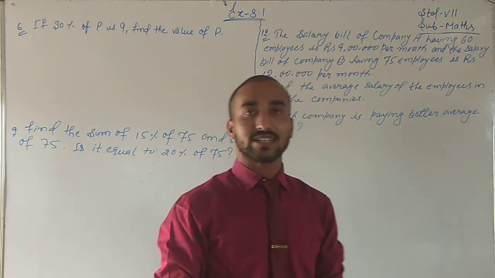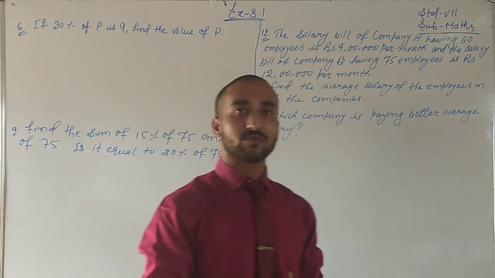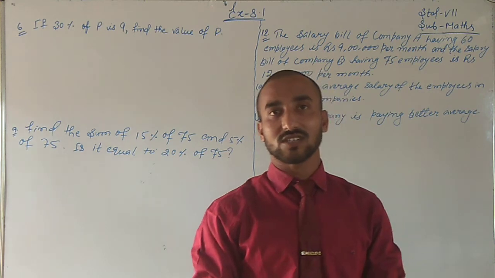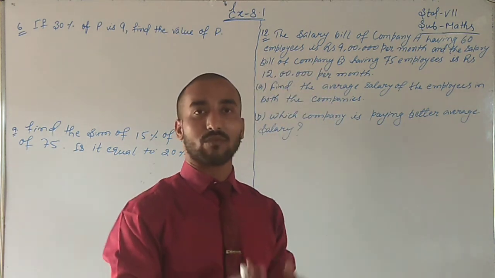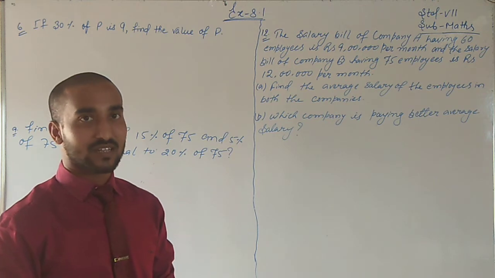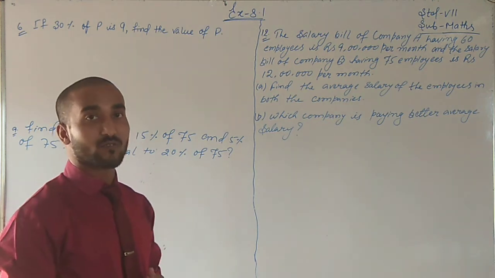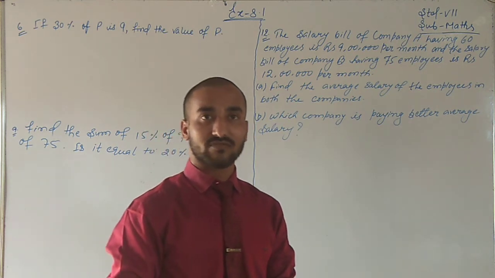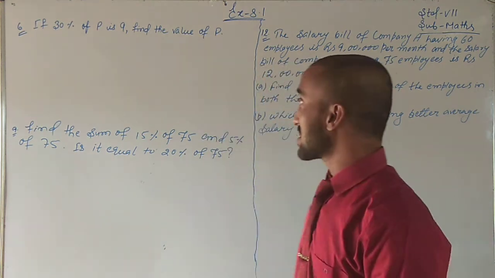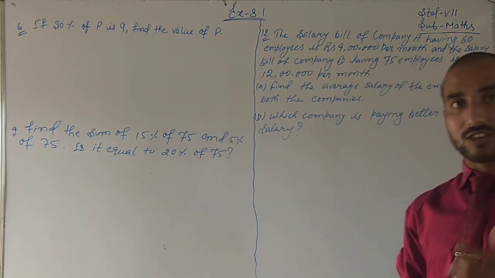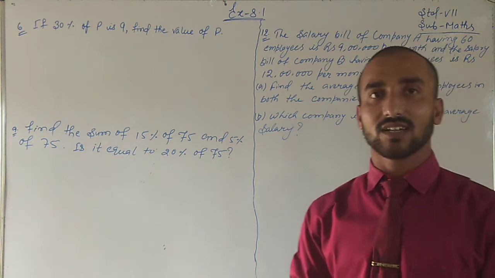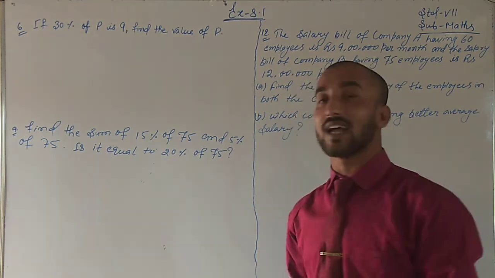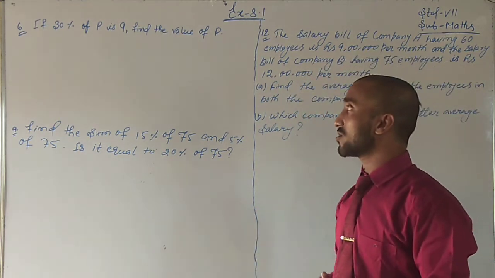As you have seen in the last videos, where I discussed ratio and proportion, simple interest, and profit and loss, everything on every pattern I have discussed over there. So I think question number 1 to question number 5 are based on that, so you will do them by yourself, okay? But from question number 6, it is word problems. So I thought some problems may create a few difficulties for you, so I should explain, okay? So I'm going to discuss question number 6.